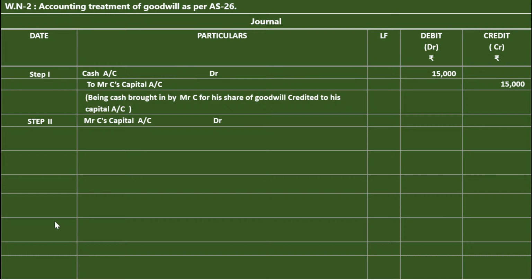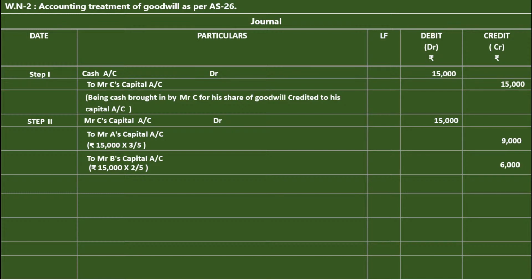Now it is as per the adjustment entry. Now I am closing this C's capital account, meaning transferring the goodwill amount from C's capital account to the sacrificing partners. Earlier C's capital account was credited, now we should debit it. Mr. C's capital account debit rupees 15,000. Distribute this goodwill to A and B, rupees 6,000.